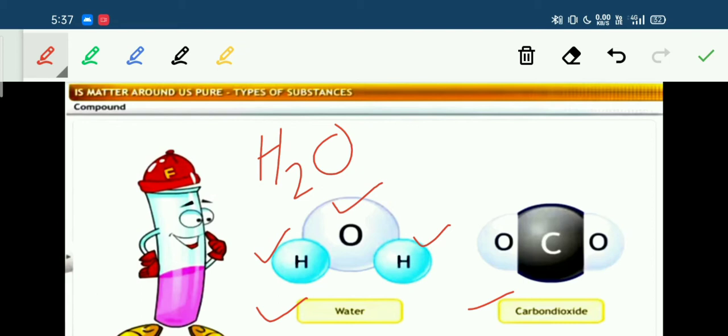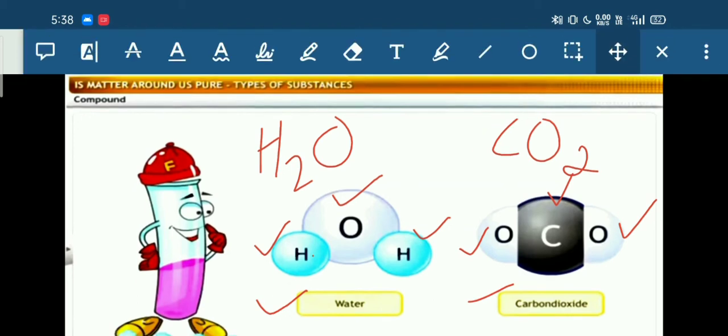Similarly, for carbon dioxide, one atom of carbon is combining with two atoms of oxygen to form one particle of carbon dioxide. So such type of substances in which two or more elements are chemically combined together in a fixed ratio is known as a compound.